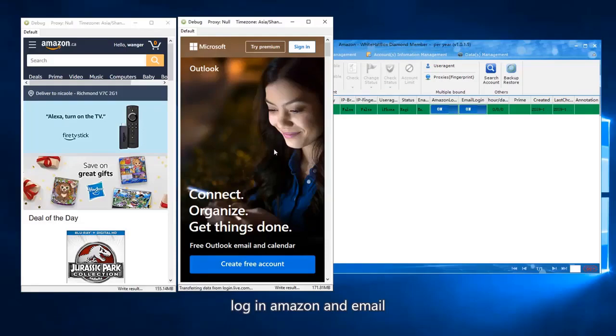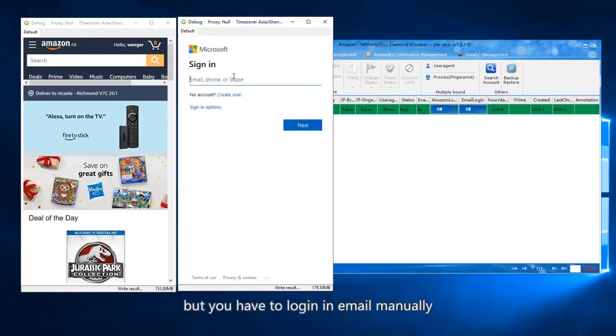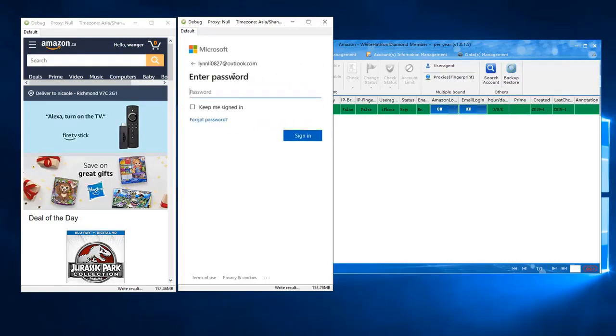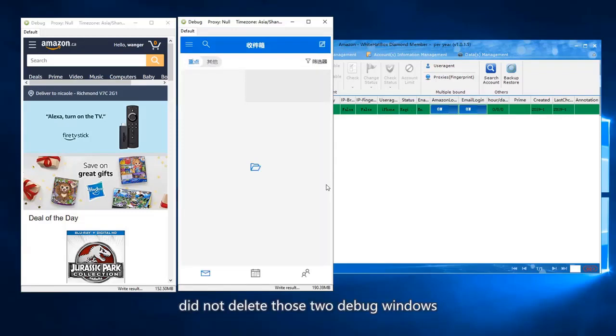Log in to Amazon and email. The software will log in to Amazon automatically, but you have to log in to the email manually. You just need to log in once. The software will save the cookies. Do not delete those two debug windows.